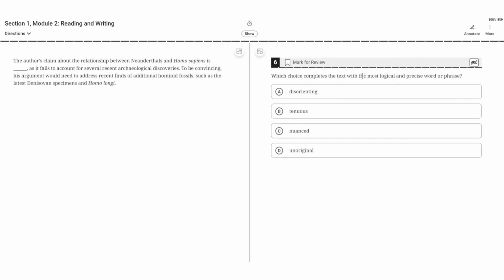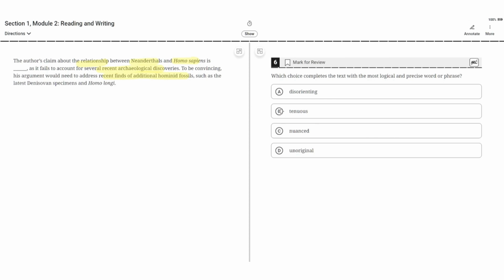Which choice completes the text with the most logical and precise word or phrase? Choices are A. Disorienting, B. Tenuous, C. Nuanced, and D. Unoriginal. The author's claim about the relationship between Neanderthals and Homo sapiens is blank, as it fails to account for several recent archaeological discoveries. To be convincing, his argument would need to address recent finds of additional hominid fossils, such as the latest Denisovan species and Homo longi.